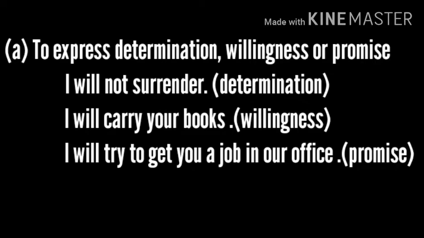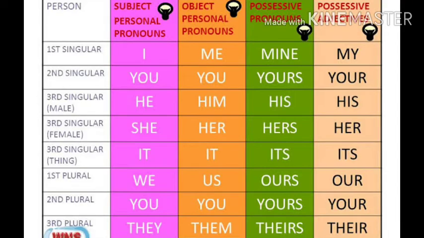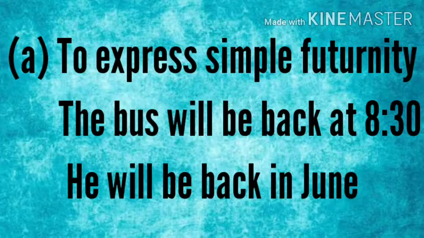I will try to get you a job in our office. That's a promise, giving some assurance. So the first usage is in 3 categories: determination, willingness, promise.